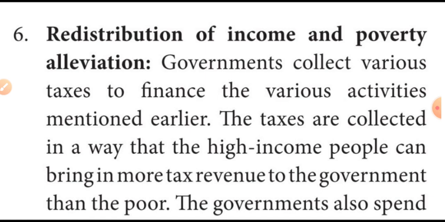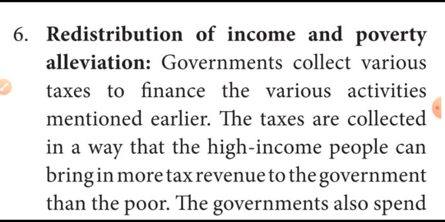The taxes are collected in a way that high income people bring in more tax. From high income people they collect more taxes, and from poor people they collect a lesser amount of taxes.